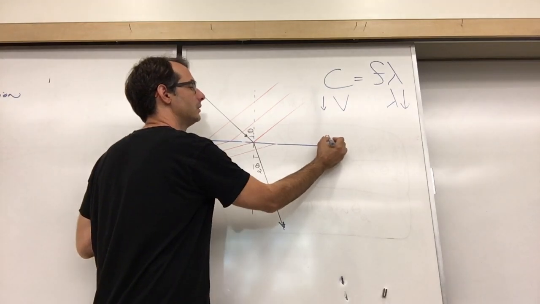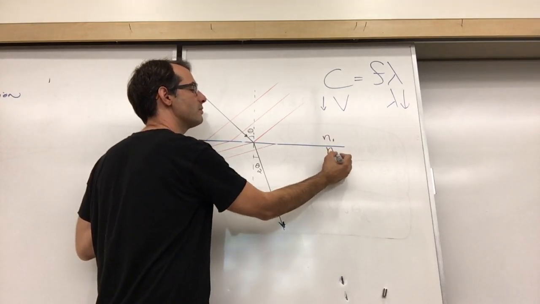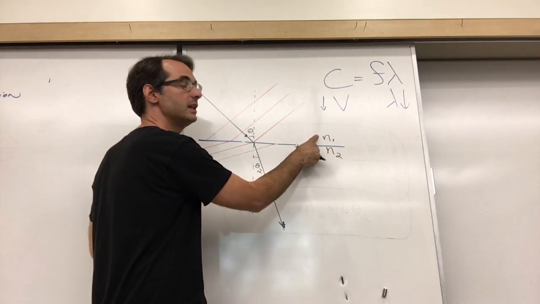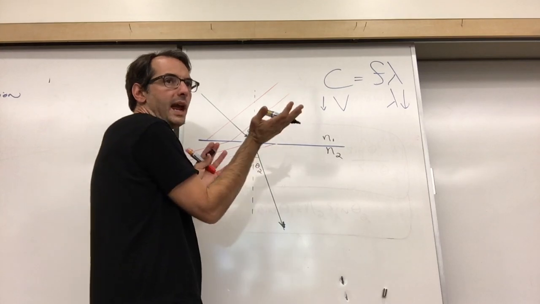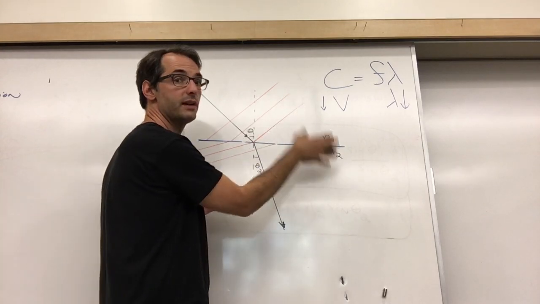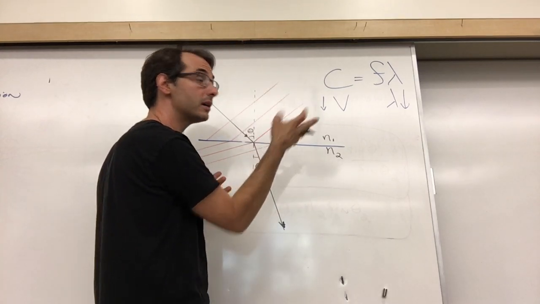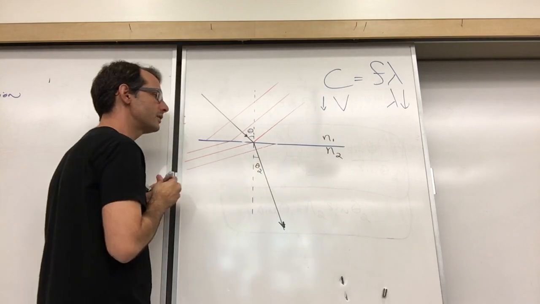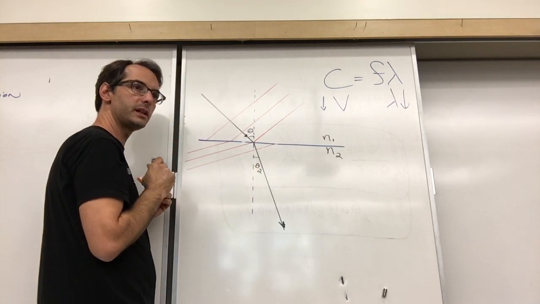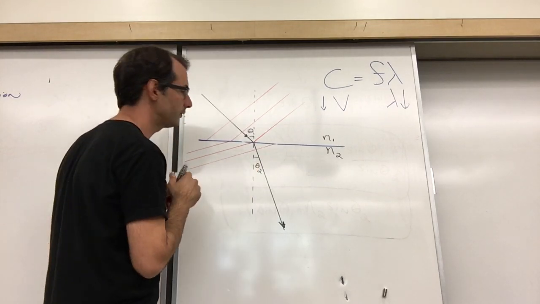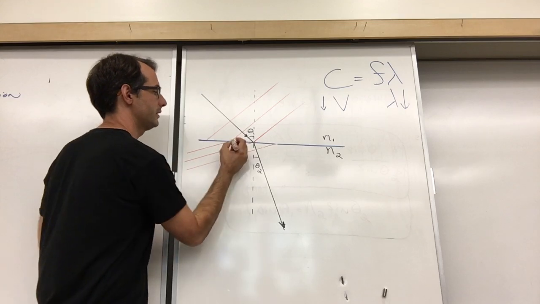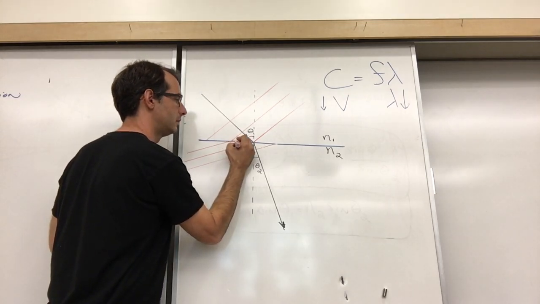Just for completeness, let me remind you we're going to call this index of refraction N1, could be air. We're going to call this index of refraction N2, could be glass or water. There's a couple of triangles here that I'd like to point out for you. First of all, there's this triangle.